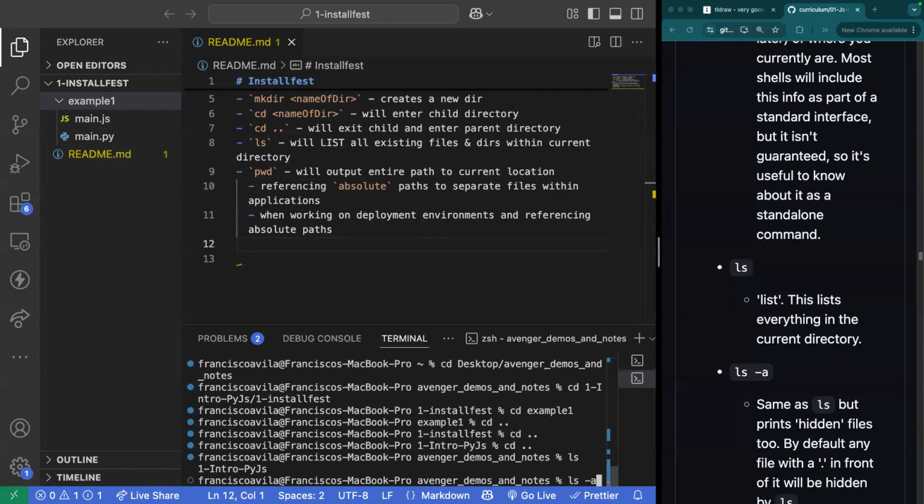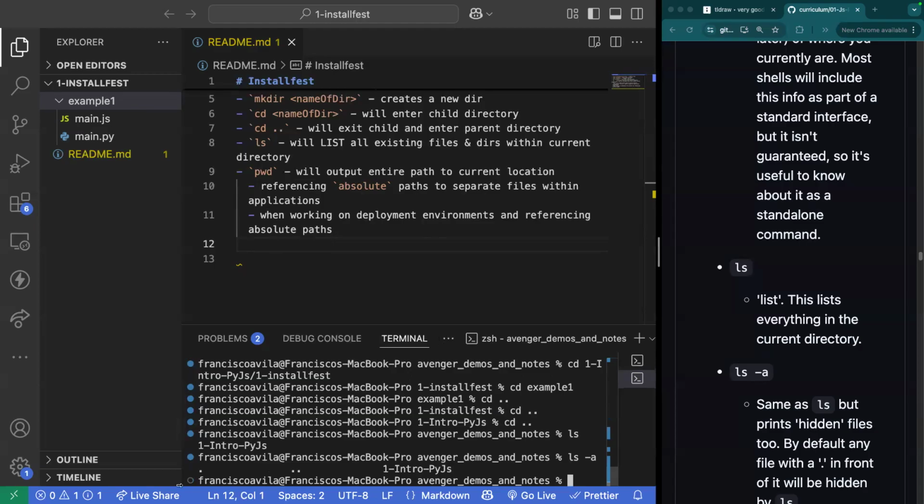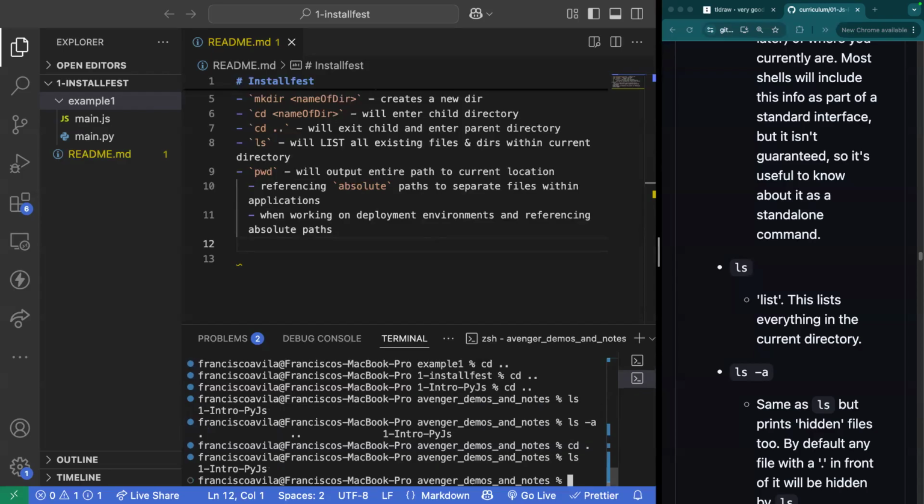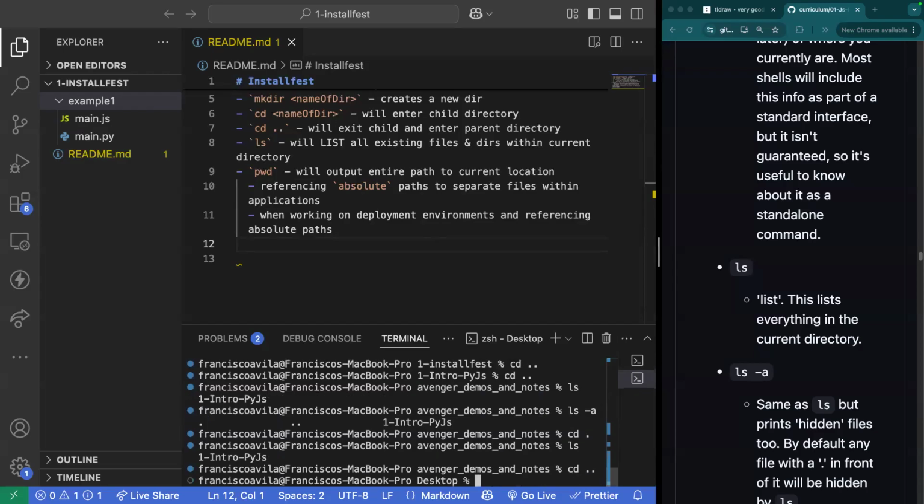If I run ls-a, you'll see that I get this dot and this dot. Well, what are those? If I go to cd period, nothing really happens. I'm still inside the same directory. If I go to cd .. that just takes me back one. Kind of works like a linked list there, where it's keeping track of both of those.